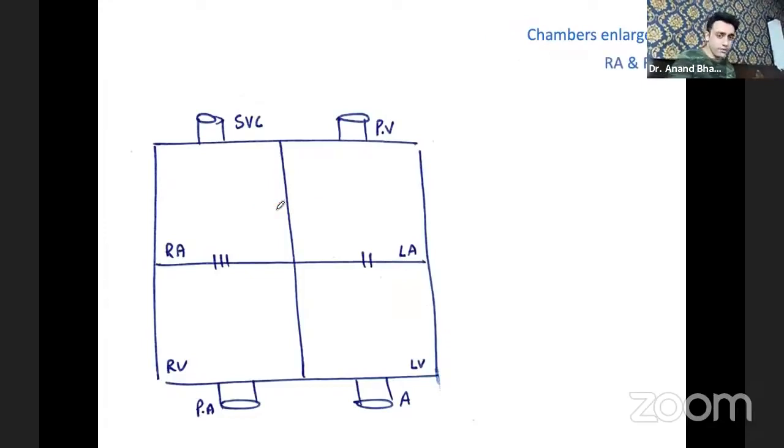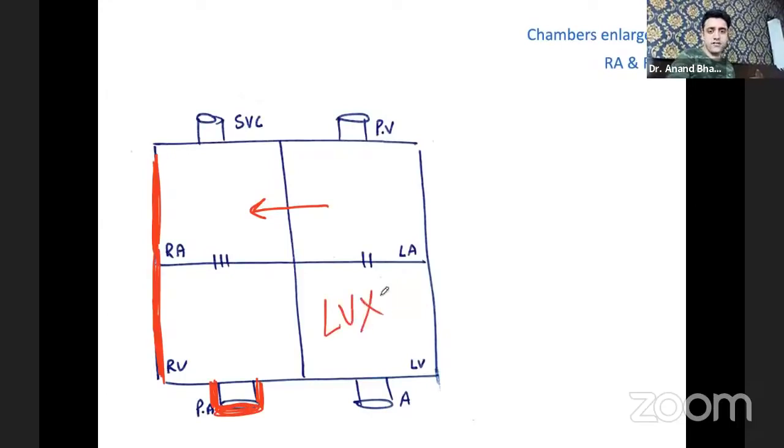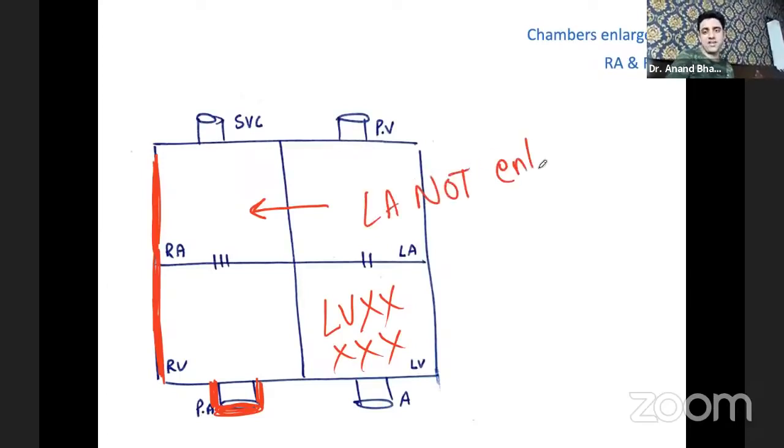Yes, very good. Once there is an atrial septal defect, the right atrium will enlarge a little, the right ventricle will also enlarge, and the pulmonary artery will also enlarge. These three things will definitely enlarge. The left ventricle will not enlarge, of course. Very important. The left atrium also will not enlarge. This is a very important point.